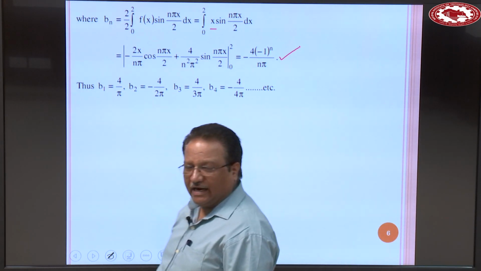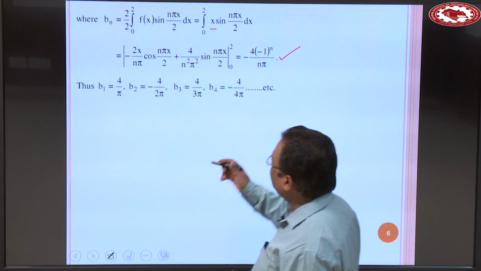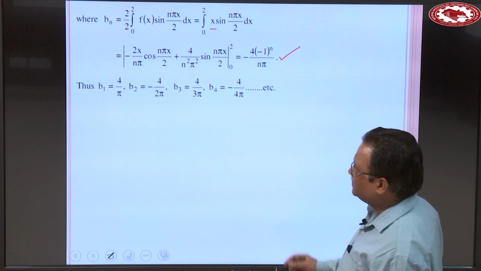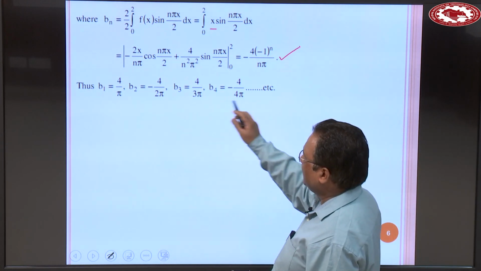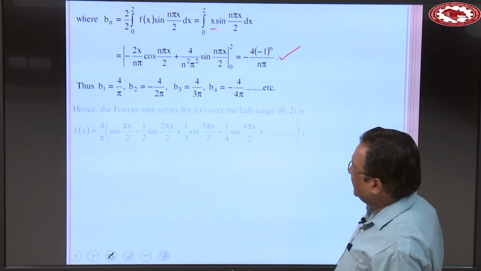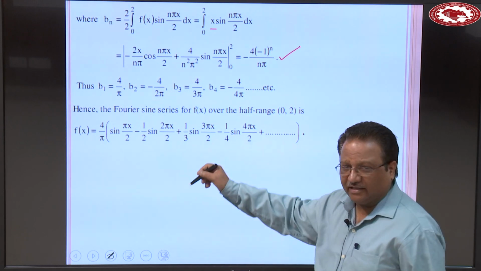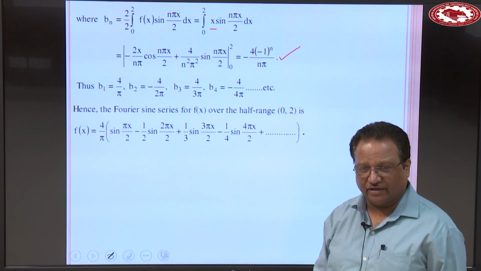And then calculate at least 3 non-zero values by putting n is equal to 1, n is equal to 2, n is equal to 3 and n is equal to 4 and so on. And then substitute all these values in the given expression of the Fourier series.